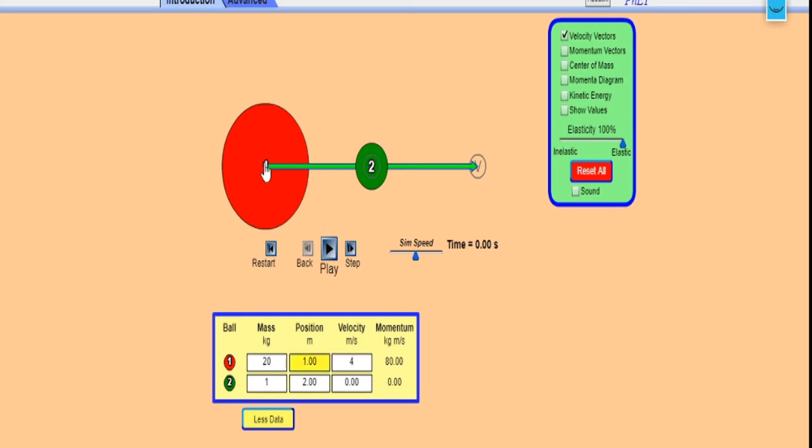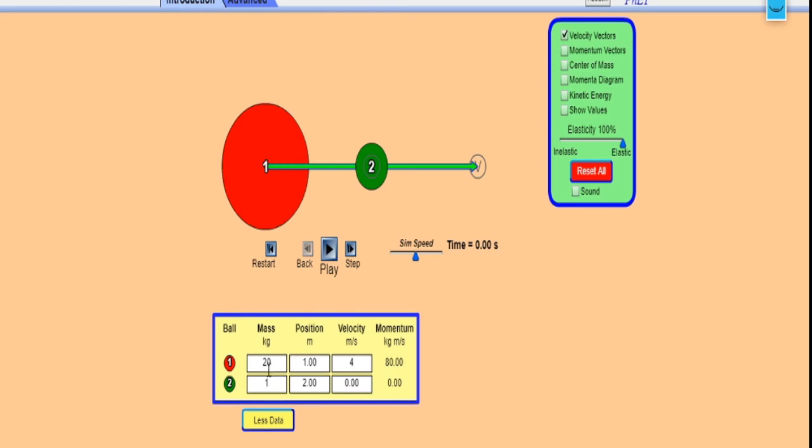As we all know, when a heavier body hits a lighter body which is at rest, the heavier body continues to move with the same velocity even after the collision, whereas the second body moves with twice the velocity of the first body. So we have to check the velocities here after collision takes place.